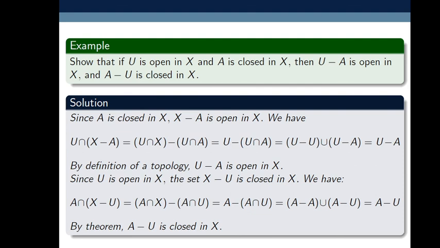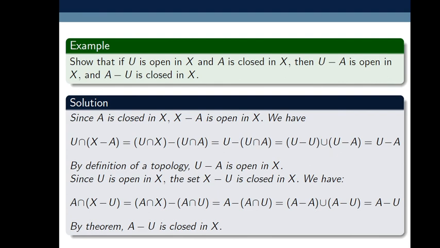Also here we discuss two important definitions, closure of a set and interior of a set. So the closure of A, where A is a subset of topological space X, is defined as intersection of all closed sets containing A, and closure of A is denoted by A bar.